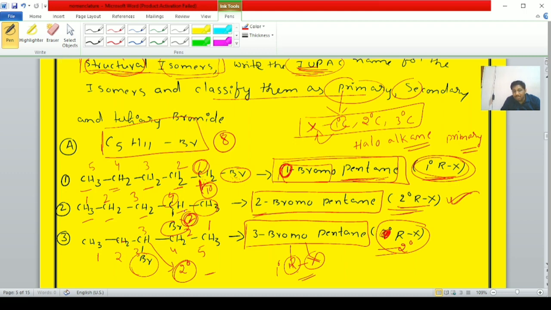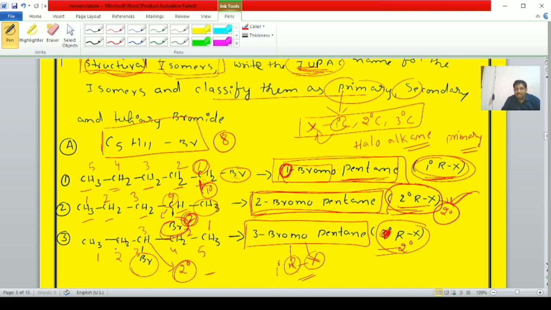The bromine atom always gets the lowest number. It is a secondary alkyl halide because the halogen atom is bonded to a secondary carbon atom.